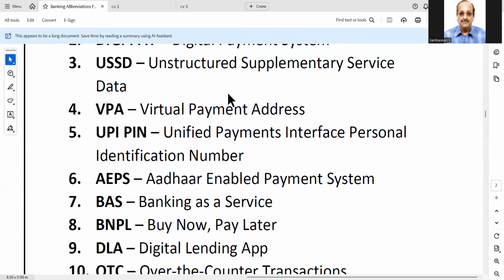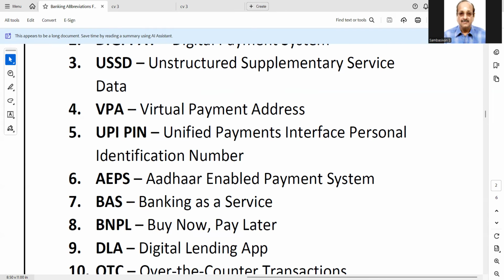Virtual payment address. What is virtual payment address? Can anyone tell me? Virtual, I know it is internet. What is VPA? What is virtual payment address?